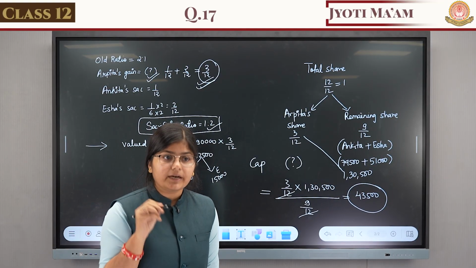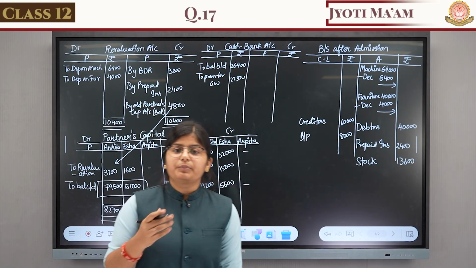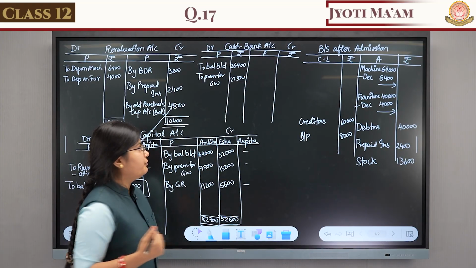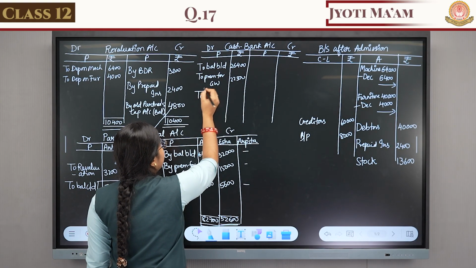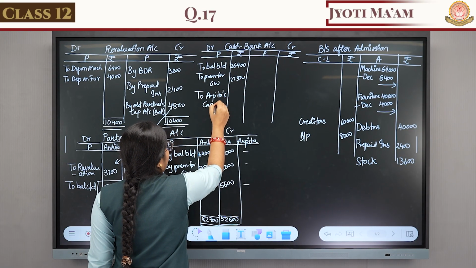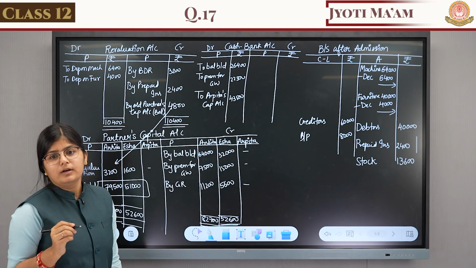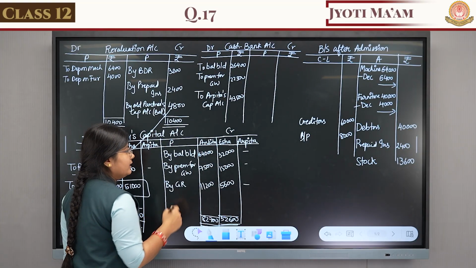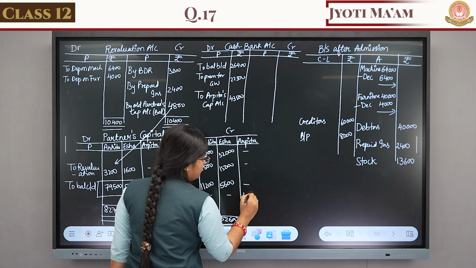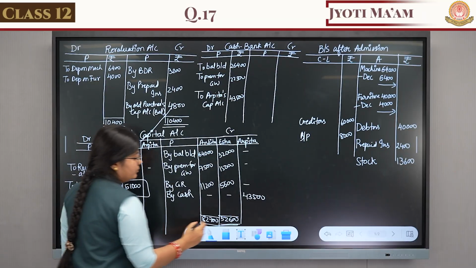This we have calculated as per her share. Whenever any partner brings capital into the business, first of all cash comes into the business. So the first entry goes to the cash account on the debit side, to Arpita's capital account 43,500. The second entry goes to the partner's capital account on the credit side, by cash 43,500. Now tally the Arpita account also.